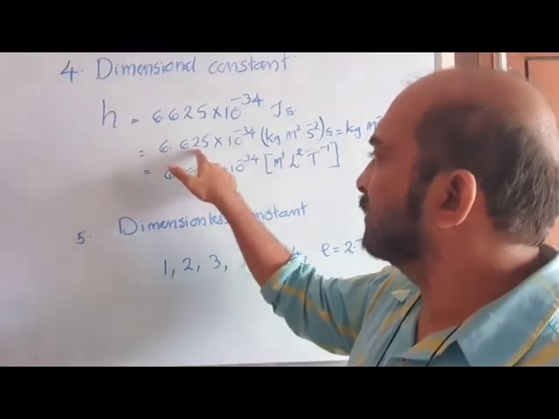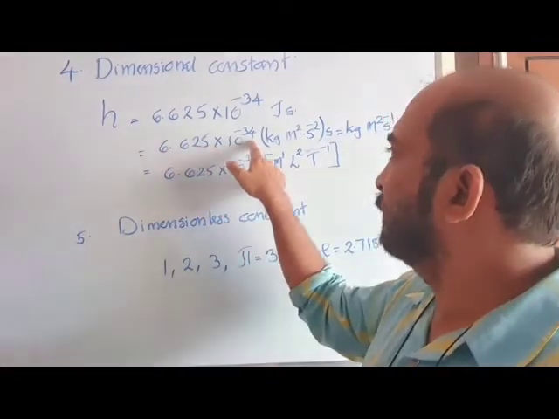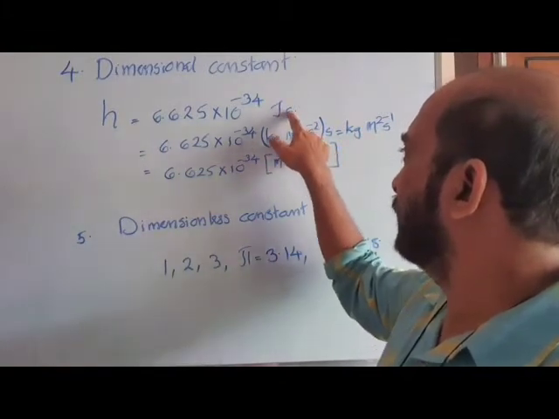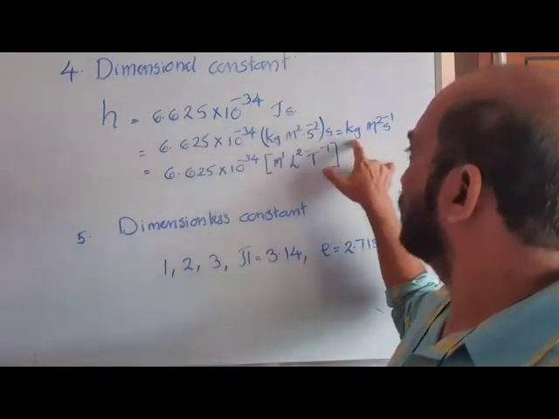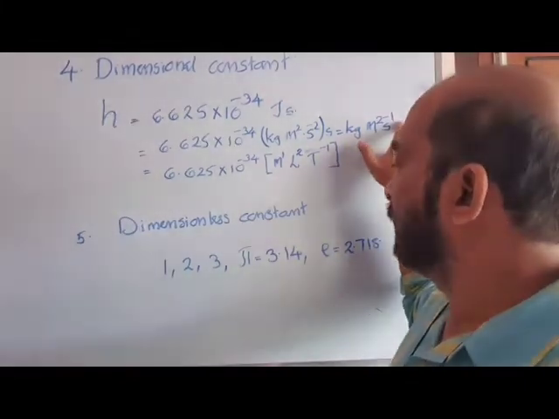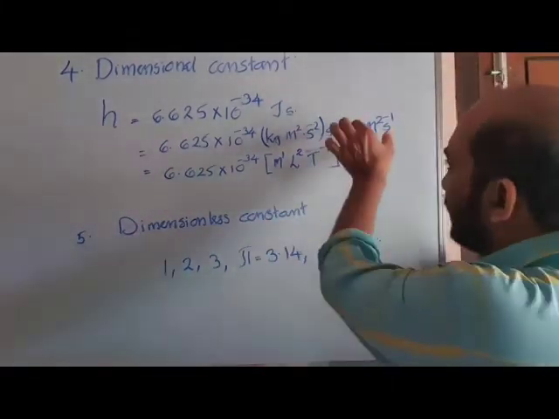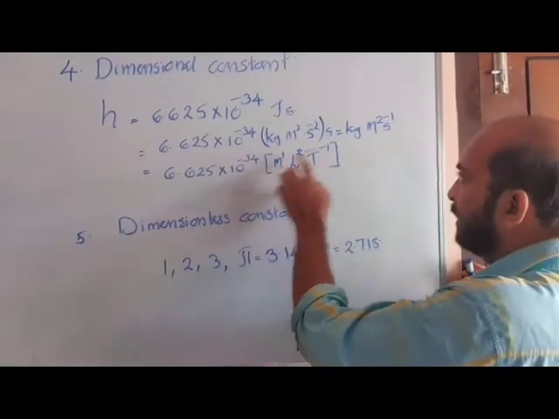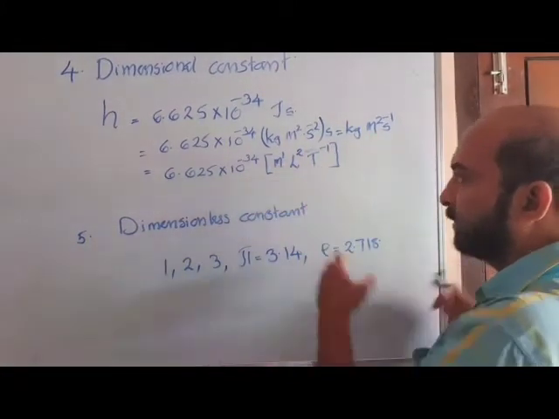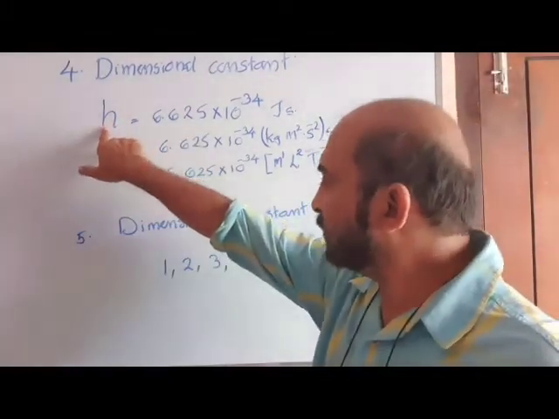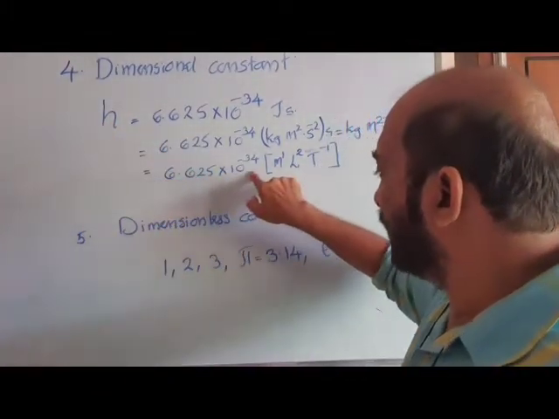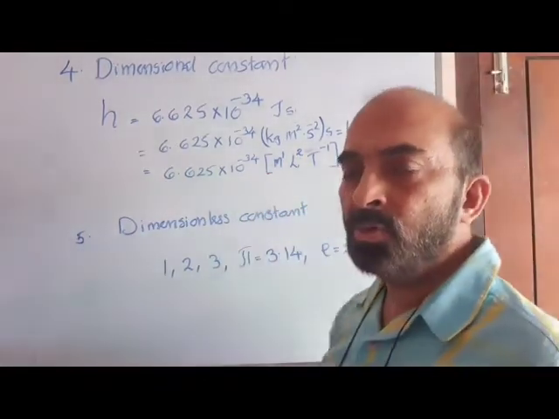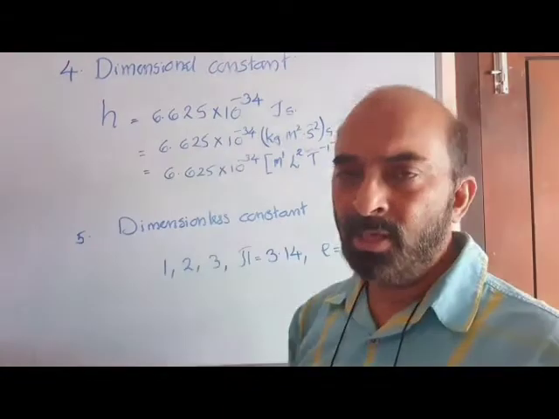That is equal to 6.625 into 10 to the power of minus 34, joule expanded: kilogram meter square second to the power of minus 2 into second, which is equal to kilogram meter square second to the power of minus 1. When converted to the MLT form, we have M to the power 1, L square, T to the power minus 1. So this Planck's constant has both a numerical part and a unit or dimensional part. So it is called a dimensional constant.